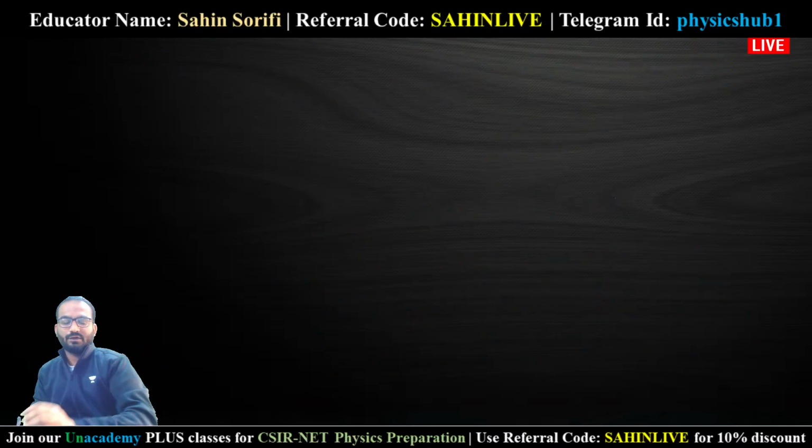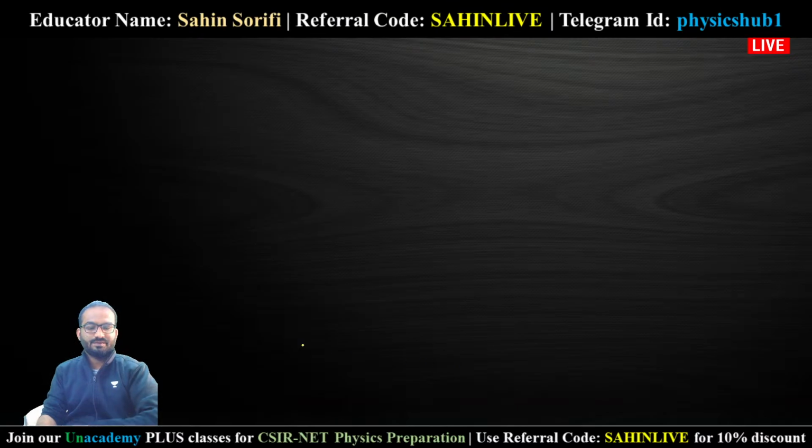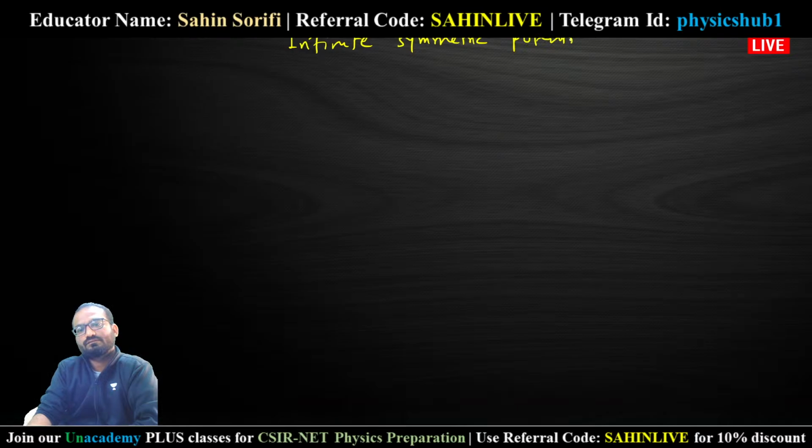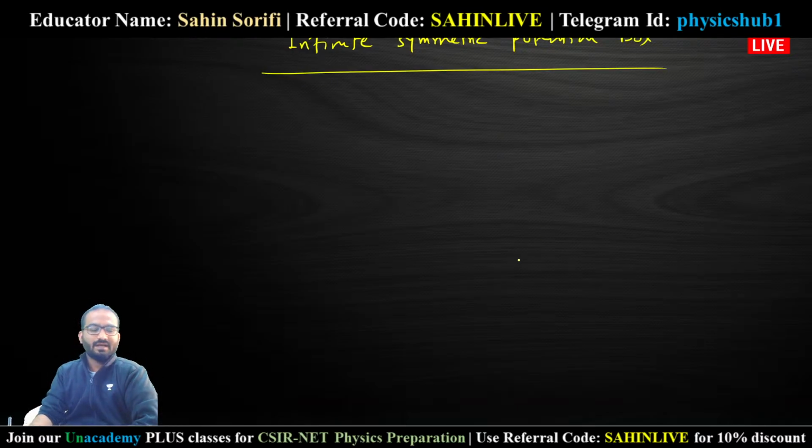Let's quickly move forward to the next thing, the infinite symmetric potential well. In the last case we considered that the particle is remaining between 0 to a.